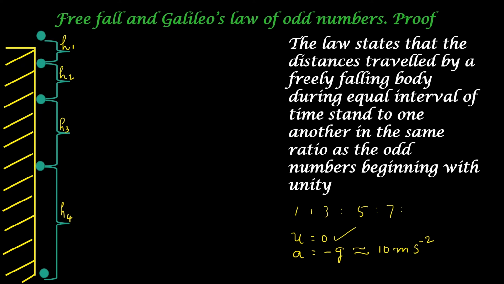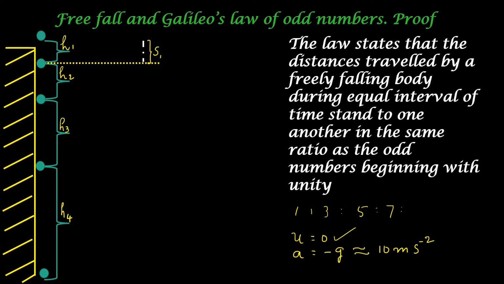In order to prove this law, we have to find out the values of h1, h2, h3, h4 and then compare them. For that, we have to develop this diagram a little bit and understand a few more points. During the first interval of time, let us suppose S1 is the displacement.